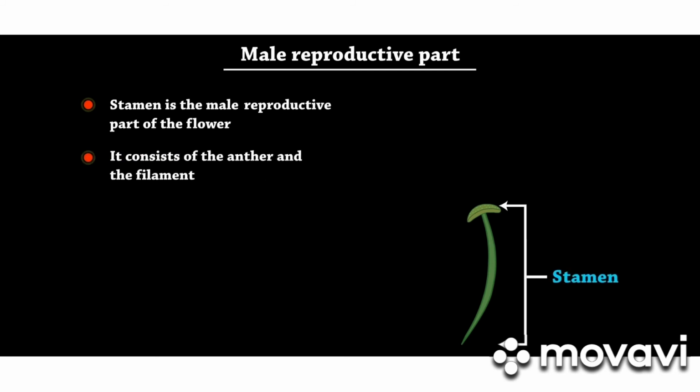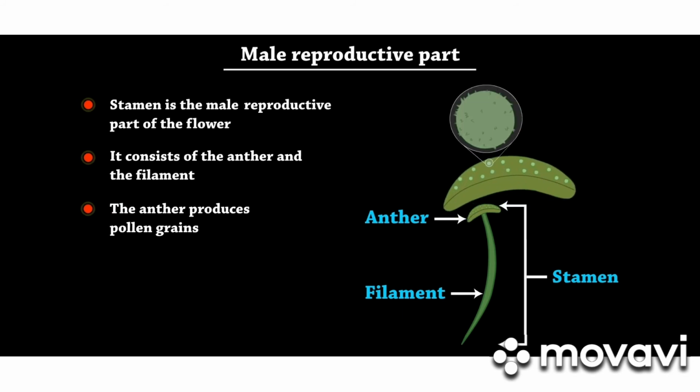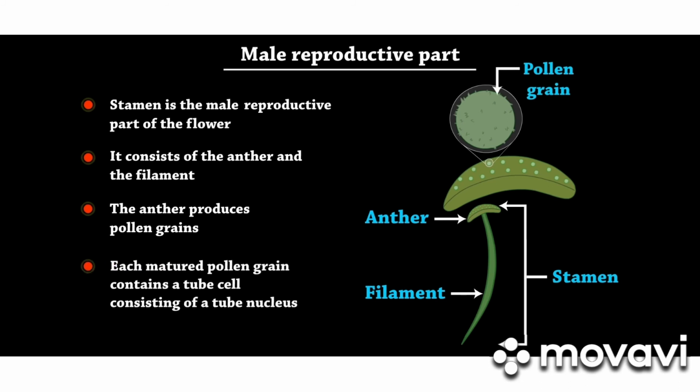It consists of 2 parts, anther and filament. Inside the anther there are pollen grains. These pollen grains consist of male cells. So the male reproductive cells are inside the pollen grains, in the stamen.